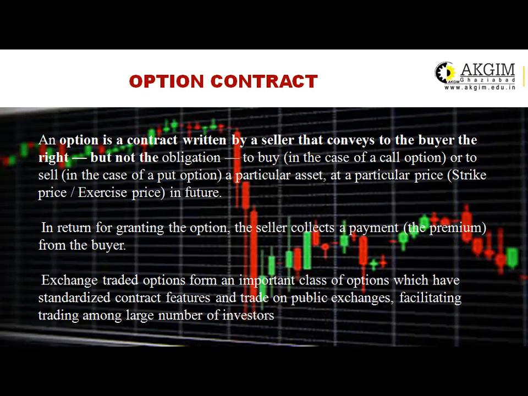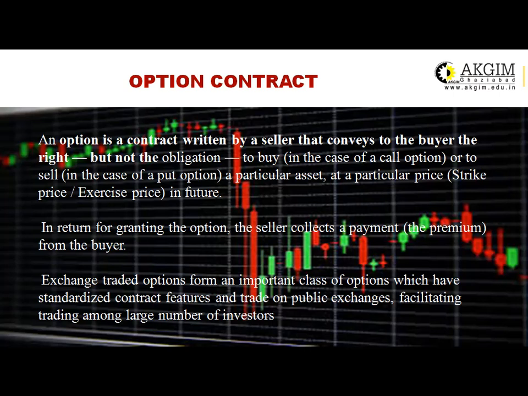In return for granting the option, the seller collects a payment, which is known as the premium, from the buyer. Whenever you are going to buy a call option or a put option, you have to pay some amount, and that amount is known as a premium. And if you are going to buy, the seller will definitely get the payment in the form of the premium.